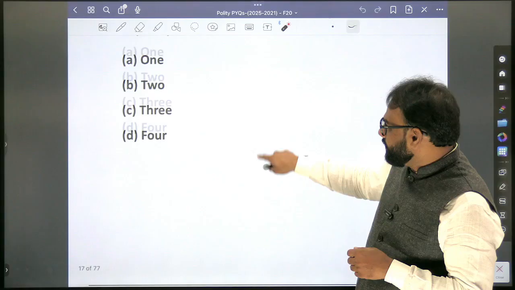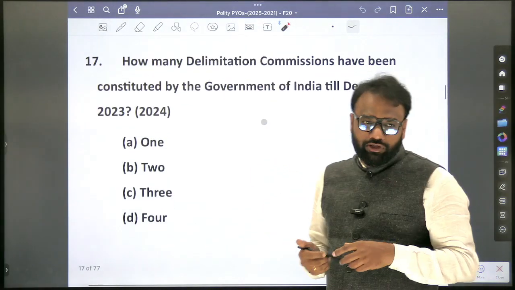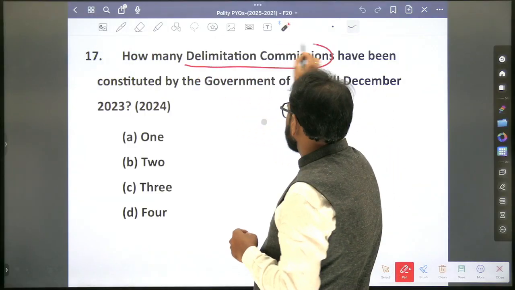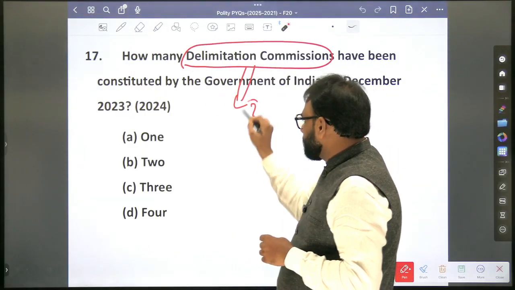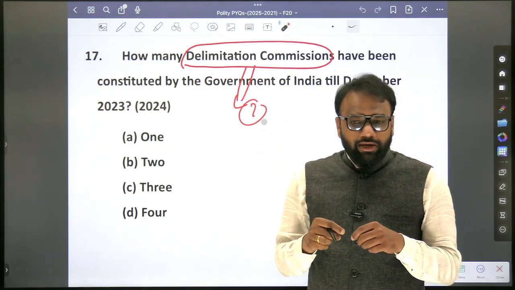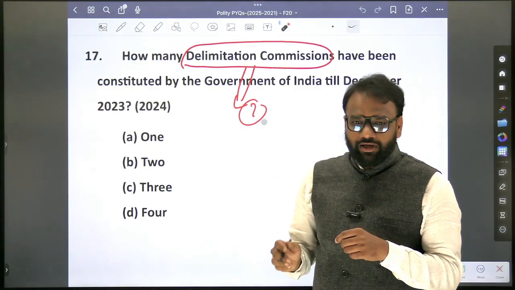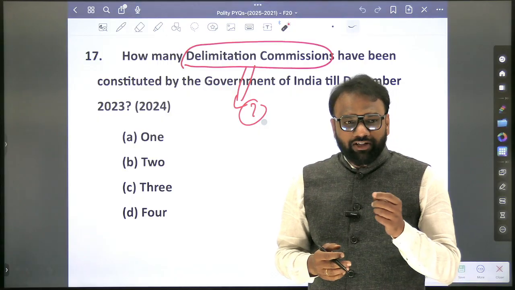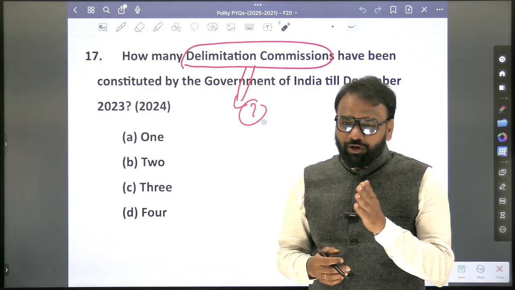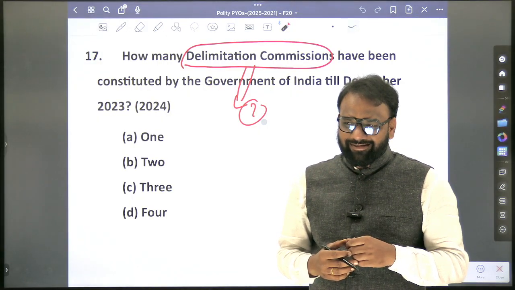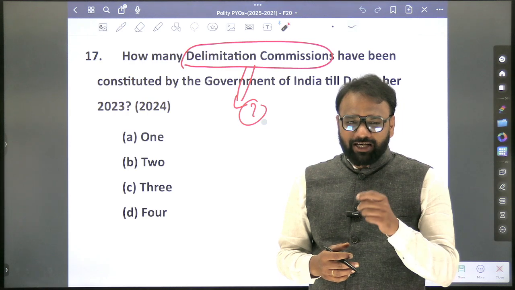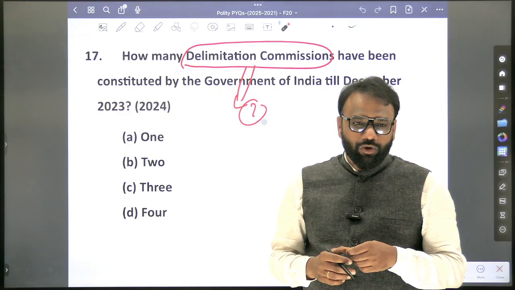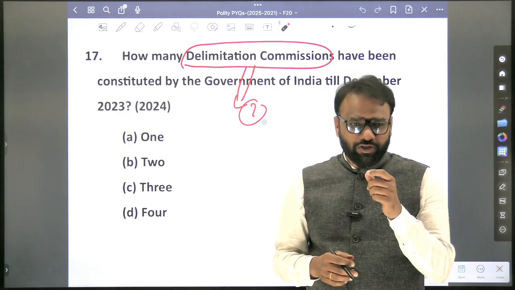In this context, before also they asked a question on delimitation commission. In our notes, delimitation commission explicitly we have not discussed. So we need to understand what is delimitation commission. Next, delimitation commission is formed by whom? Whether president or prime minister, who is going to create the delimitation commission? Whether delimitation commission is a constitutional body or non-constitutional body? Constitutional body, and as per which article? 170. It has been explicitly mentioned as a constitutional body.